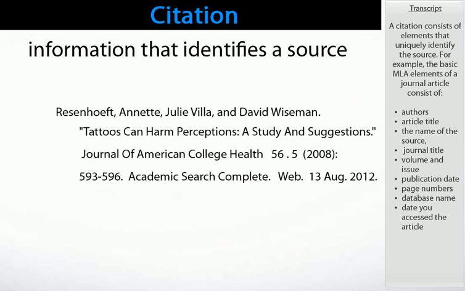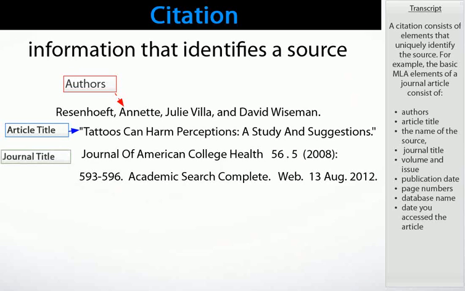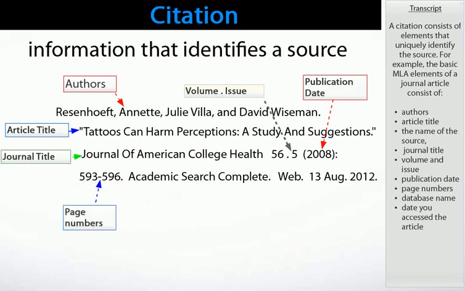For example, the basic MLA elements of a journal article consist of authors, article title, journal title, volume and issue, publication date, page numbers, database name, and the date you accessed the article.